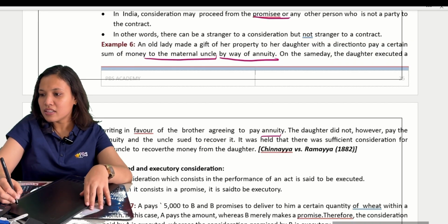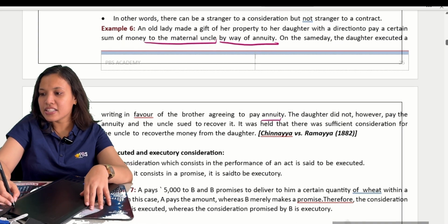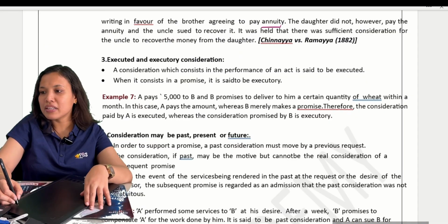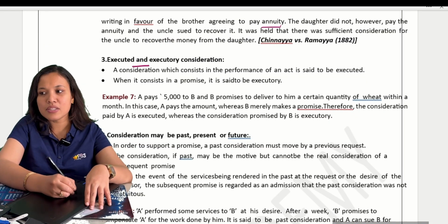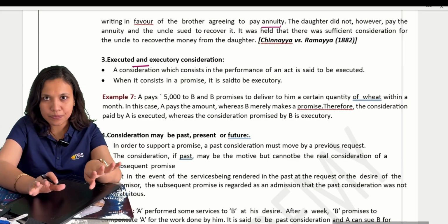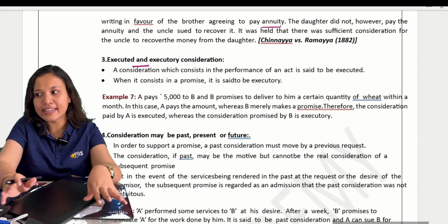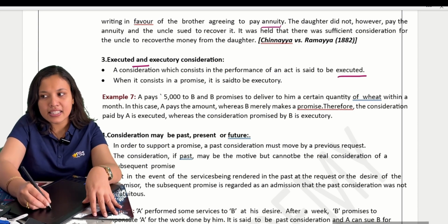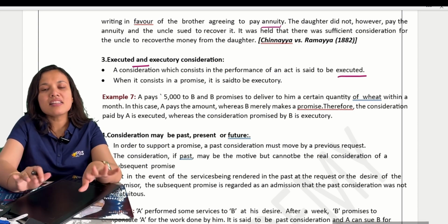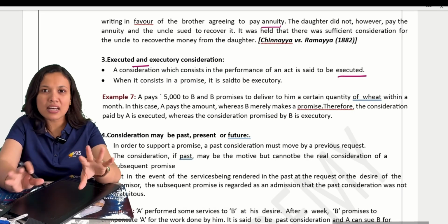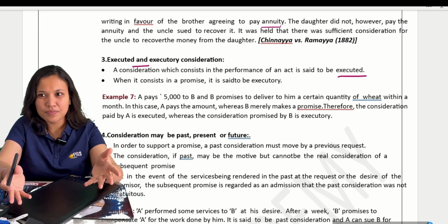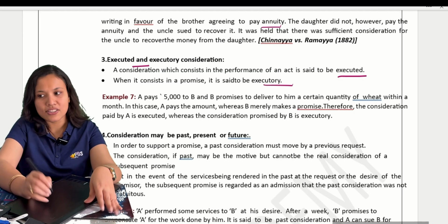Okay? Next one. Executed and executory. We are already familiar with these words. Executed means where the performance is already done. What is promised is already done. Then it is called executed. Executory means still there is a promise, it is yet to be done. Then it is executory in nature.